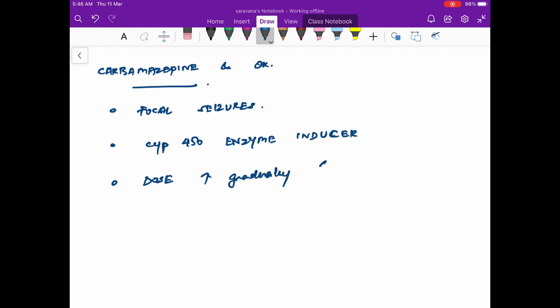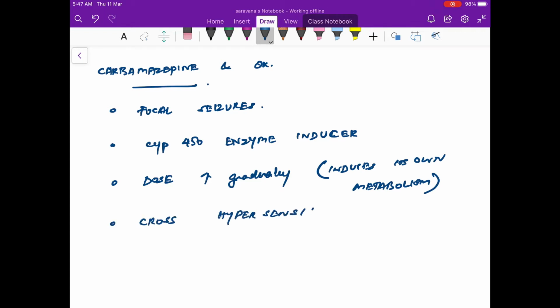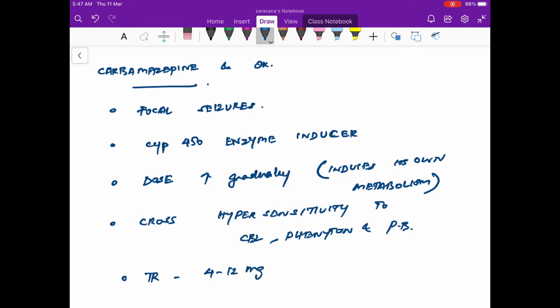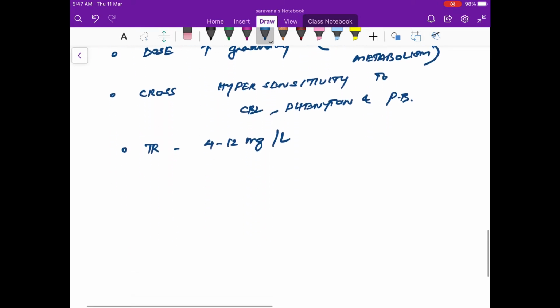We start at a very low dose and increase it gradually as it induces its own metabolism. The problem is that there is significant cross hypersensitivity in patients receiving carbamazepine, phenytoin, and phenobarbital. So we have to keep in mind that there is a chance of hypersensitivity when these combinations are given to a patient. The therapeutic range is around 4 to 12 milligrams per liter.